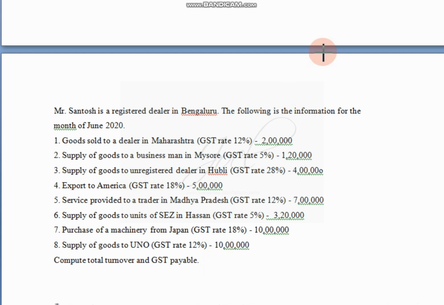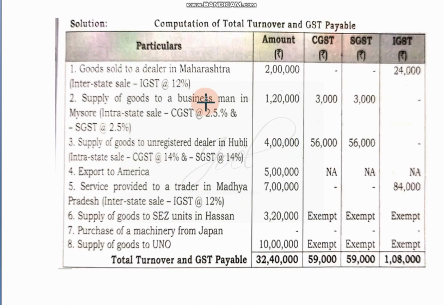We'll see the solution. So this is our solution for that problem. Goods sold to Maharashtra. I told you Maharashtra is a different state, so IGST is applicable, at 12% rate. Supply of goods to a businessman in Mysore, same state, so 5% is the tax rate. We are dividing it equally into 2 parts, 2.5% SGST and 2.5% CGST. So 1,20,000 into 5% is 6,000. We are equally distributing among SGST and CGST.